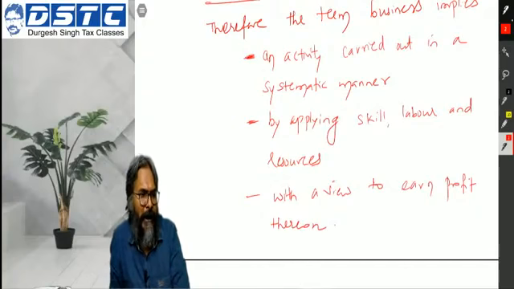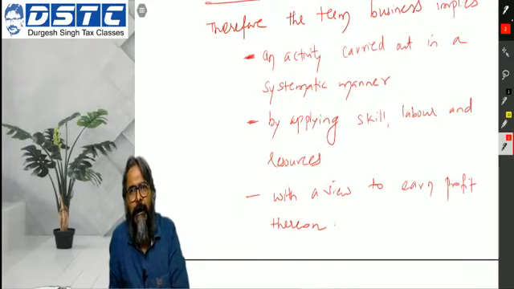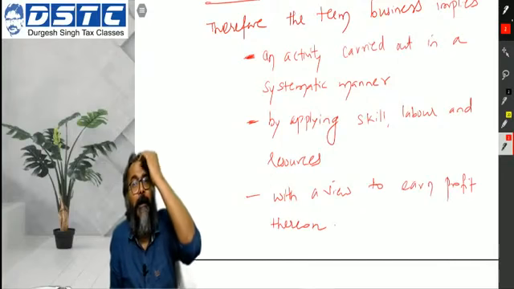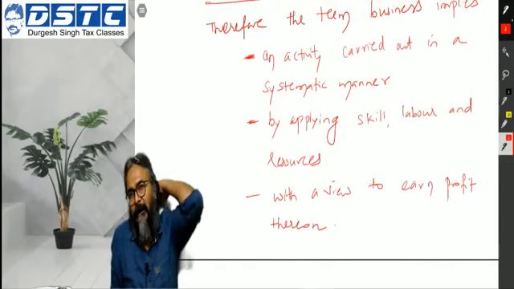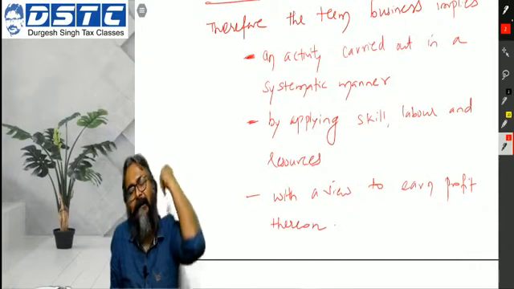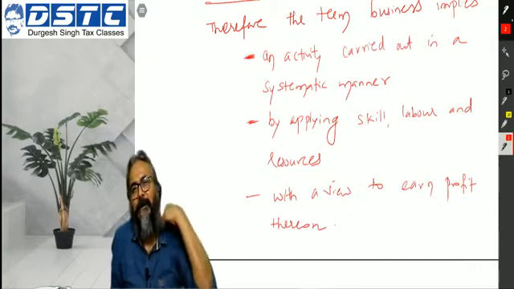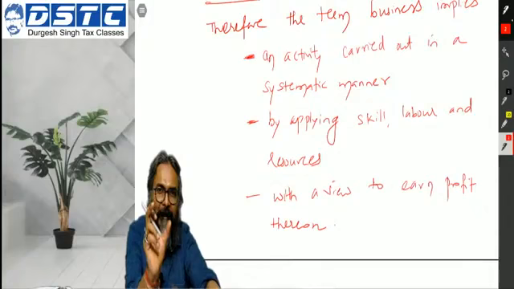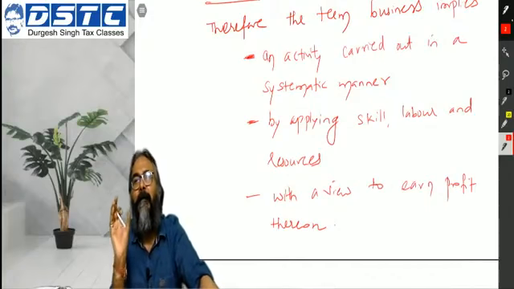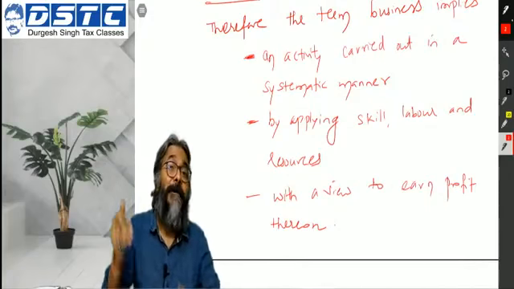We just cannot be casual in the approach. So therefore, the term business implies an activity carried out in a systematic manner by applying skill, labor and resources with a view to earn the profit thereon. This particular activity which you have classified now, if it satisfies these tests, will be considered as business.